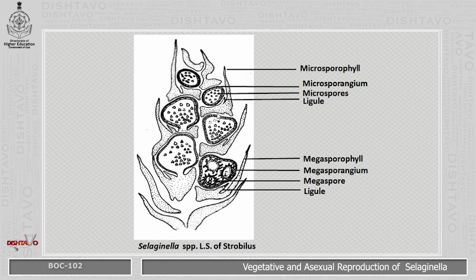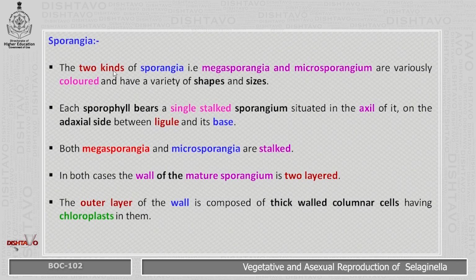microsporophyll. In its axial region, there is a ligule which bears the microsporangium, which contains the microspores. At the base, there is the megasporophyll, which has in its axil a ligule, and it shows the megasporangium which contains megaspores. Let us see the sporangia.